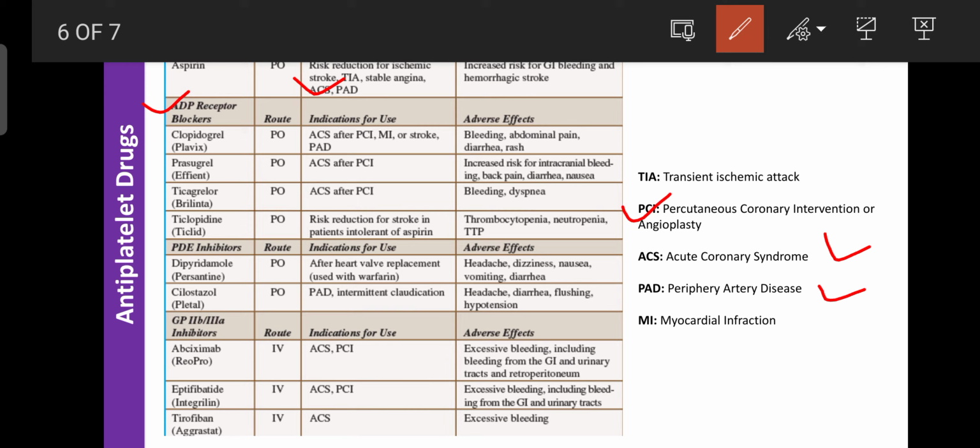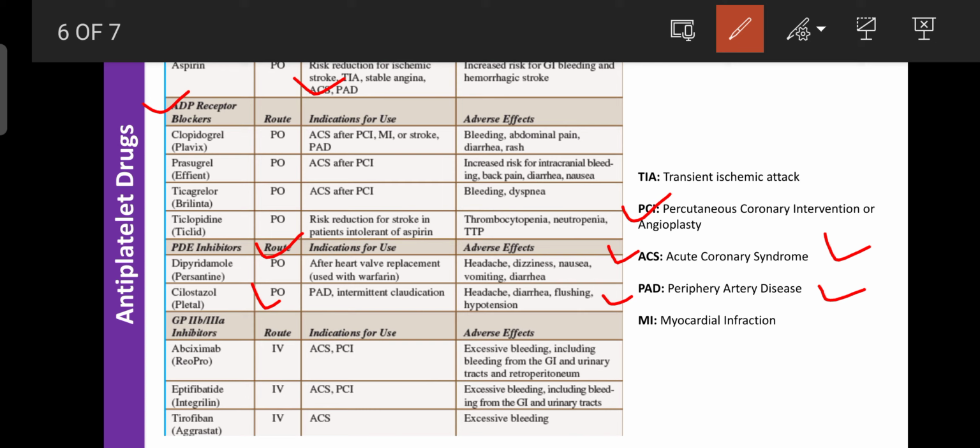Okay, the next one is the PDE inhibitors like cilostazol or dipyridamole. They are administered by the oral route. They are used after heart valve replacement, where the drug of choice is dipyridamole used along with warfarin. Cilostazol is used in PAD or intermittent claudication. Regarding ADRs, they cause headache, dizziness, nausea, vomiting, diarrhea, and also flushing and hypotension.